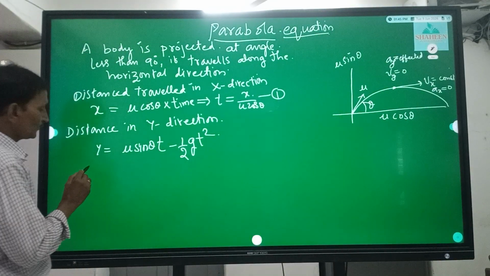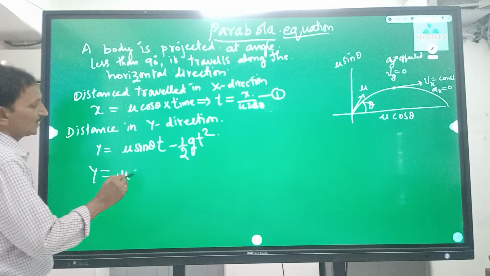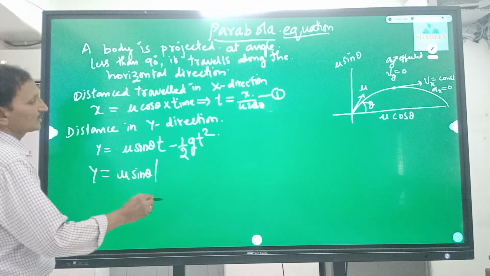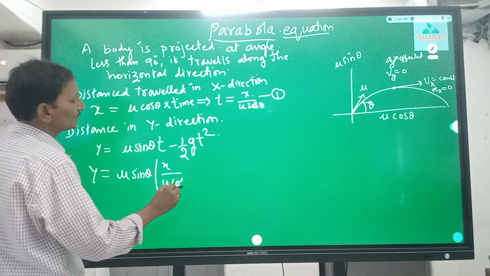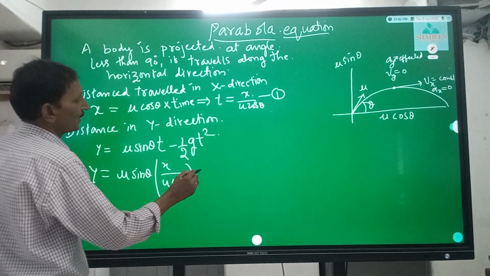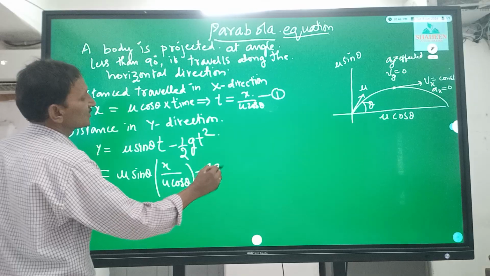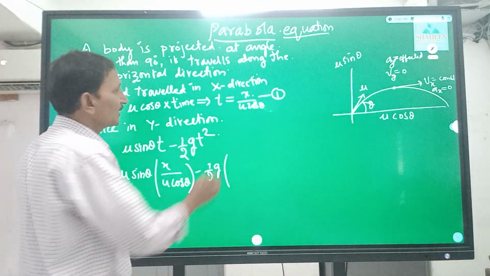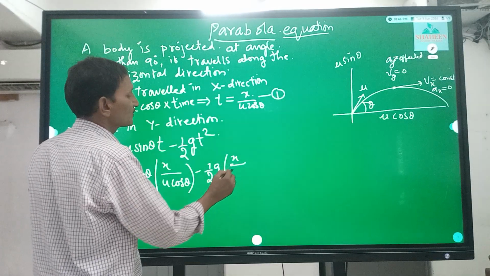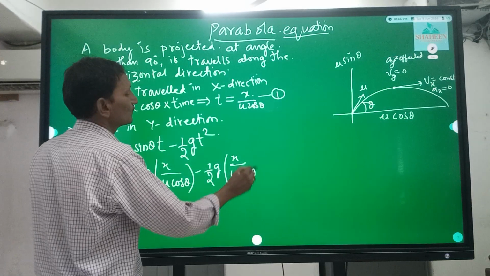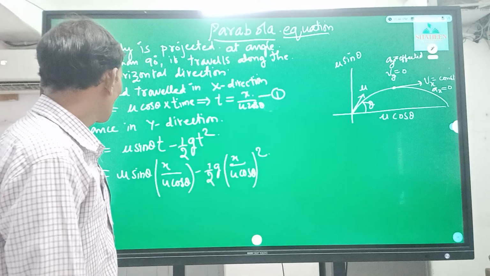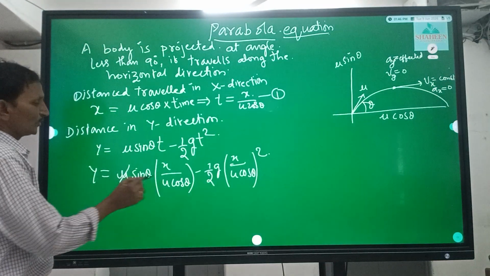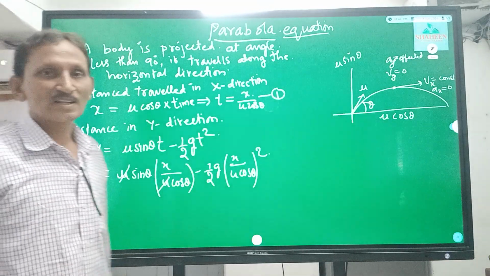Then y is equal to u sin theta into x by u cos theta, minus half g into t square, where t square is x by u cos theta whole square. Now u and u get cancelled.